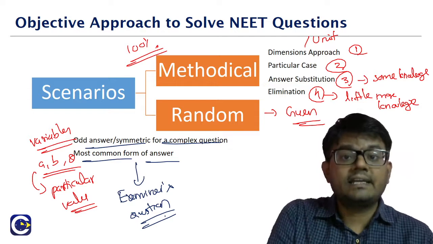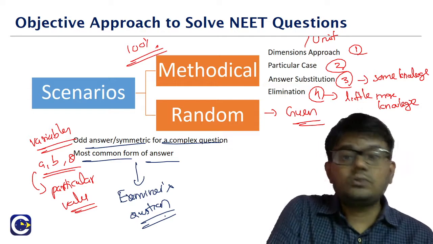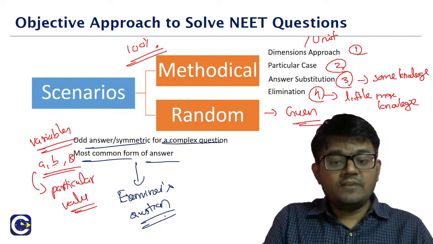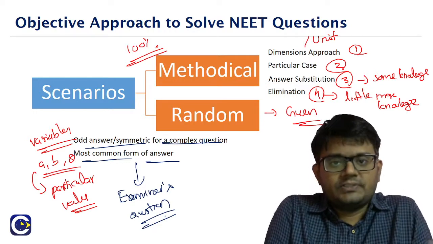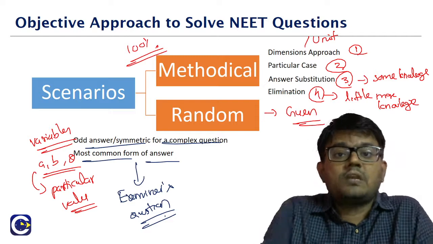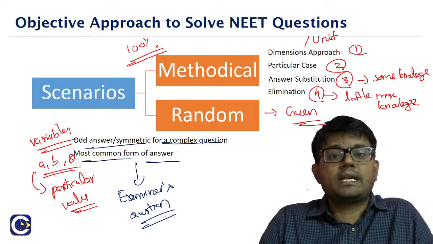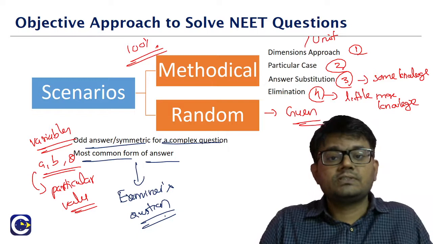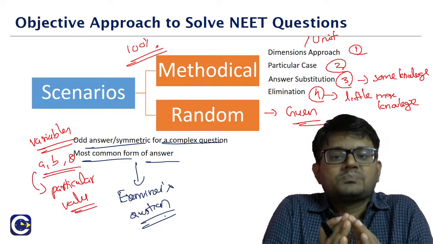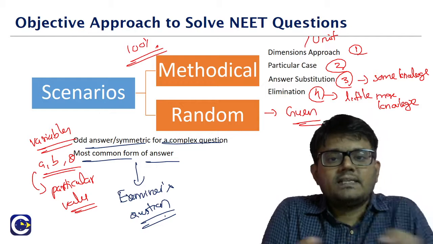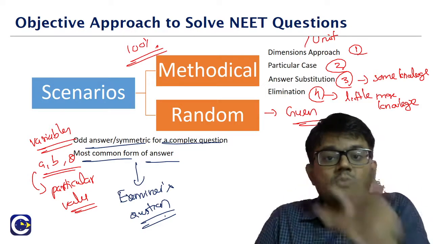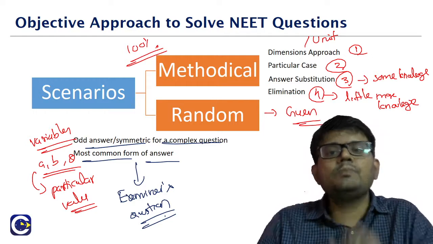the usual understanding that most of us will have is the person who is setting up the paper, first he will frame the question, he will get the answer, and from there he will try to come up with the other 3 options, because the correct answer is 1. He will try to come up with the other 3 options by making some small modifications. Maybe he will change the numerator once, he will change the denominator once. So if you look at these 4 options, the most common one, like numerators matching, denominators matching in multiple cases, whichever is the most common form of answer, that could be the correct answer for this.